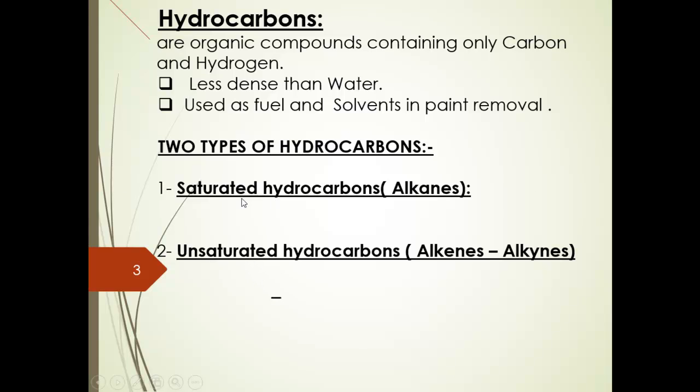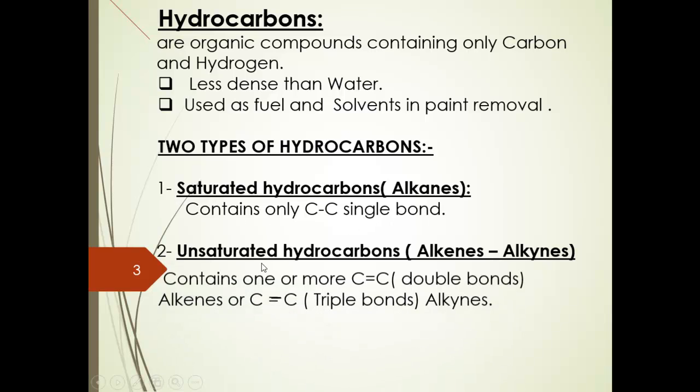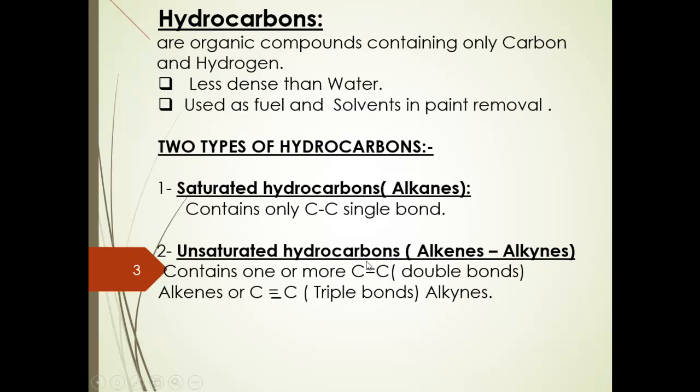What's the difference between saturated hydrocarbons and unsaturated hydrocarbons? Saturated hydrocarbons contain only carbon-carbon single bonds. So all the bonds in the saturated hydrocarbons are single bonds. But unsaturated hydrocarbons contain double or triple bonds. The single bond hydrocarbons are called alkanes.